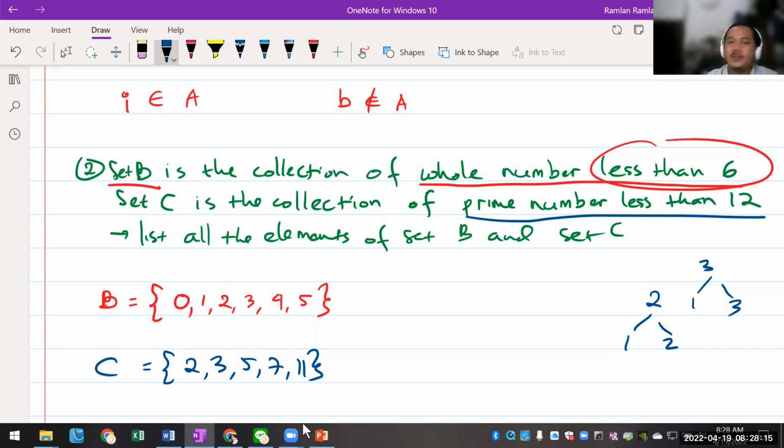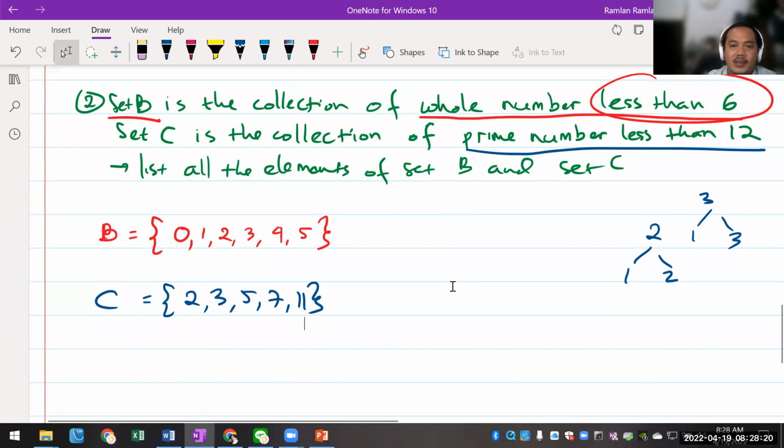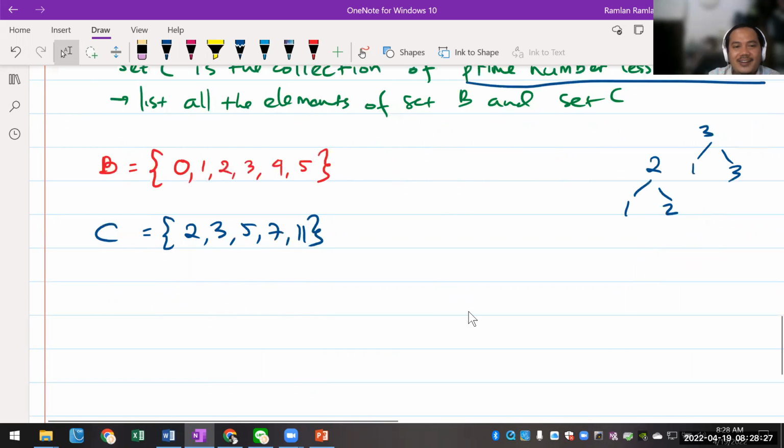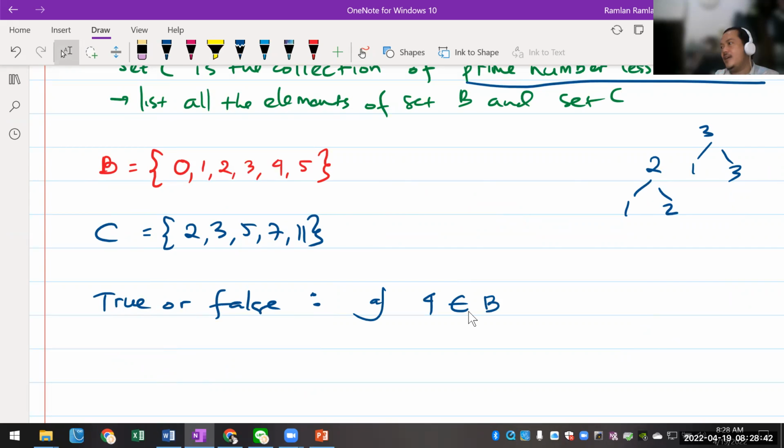So if I have a statement, guys, misalnya saya punya statement, kalian cuma tentuin ini true atau false, oke? True or false. Aduh, nge-lag-nya parah banget. Oh, true or false. Okay, so there you go. So the first statement I'm gonna write down is 4 is the element of B. Okay, I'm gonna go to Nadia. Nadia, do you think that this statement is correct? Is it true or false?